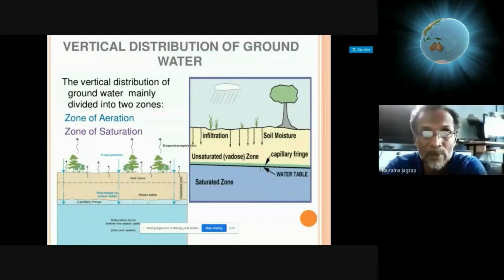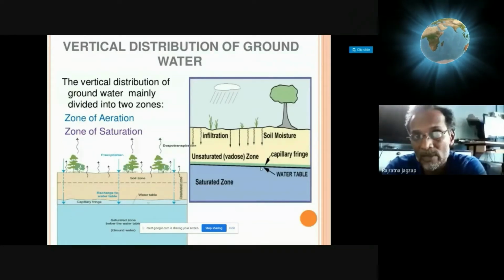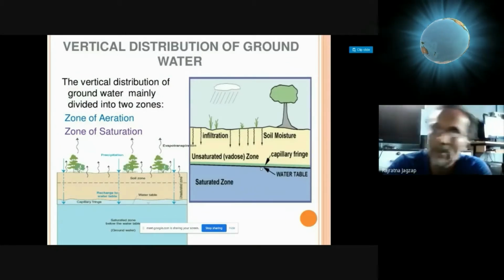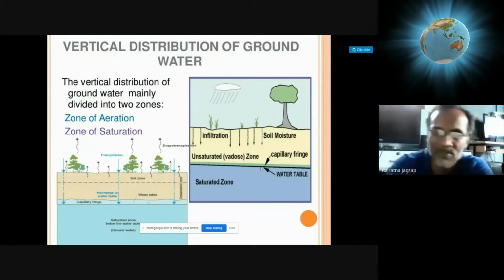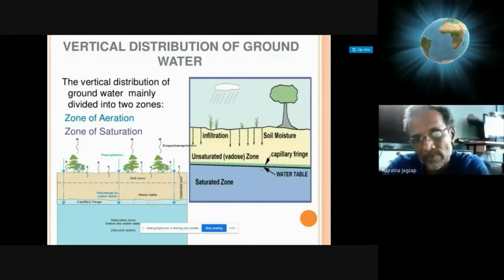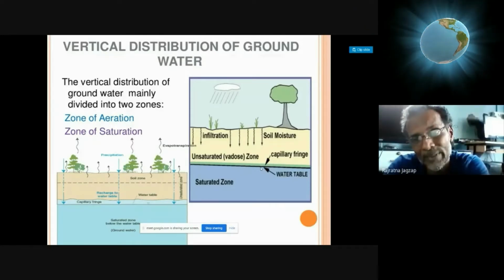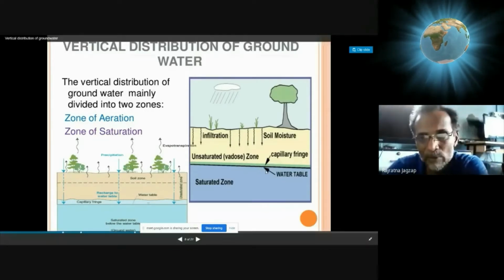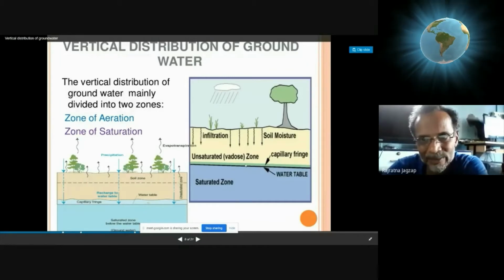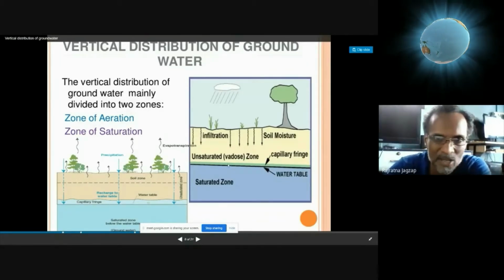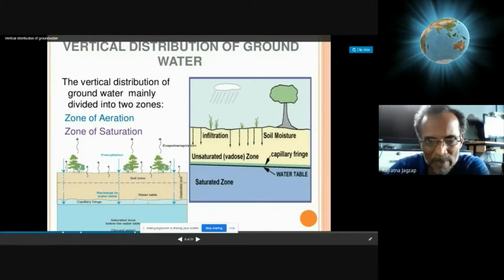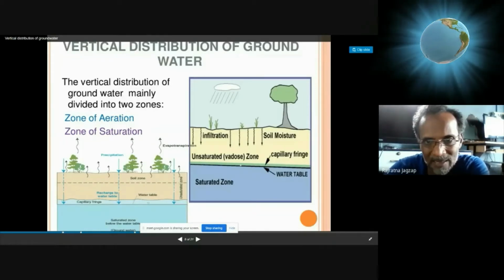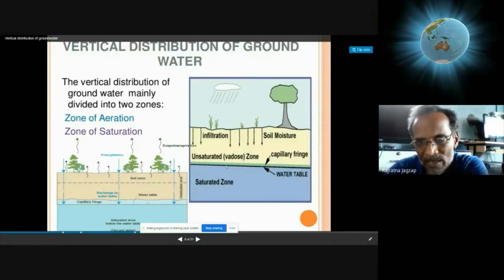So it is the uppermost layer or limit of saturation where the water takes the shape of a table or a flat surface. So it is the water table. So that decides the upper limit. If you check the diagram, above the water table, above the water level, a light green colored small transition zone is shown. Transition between unsaturated zone and saturated zone, we can see a green patch. Can you see that?